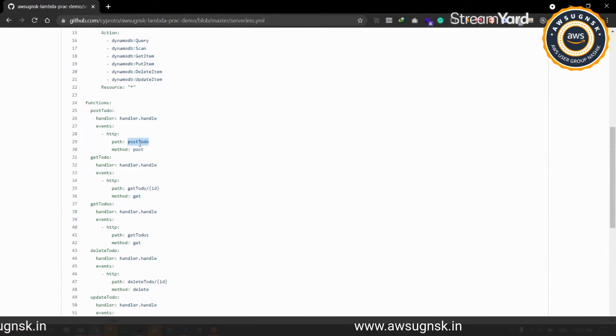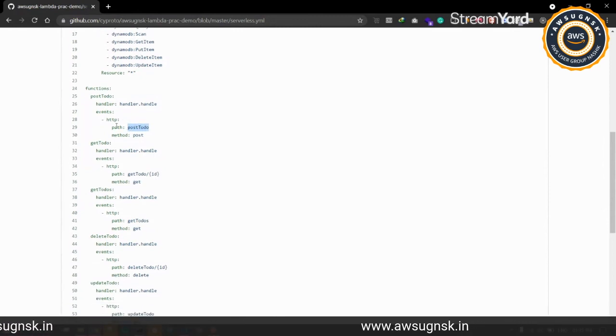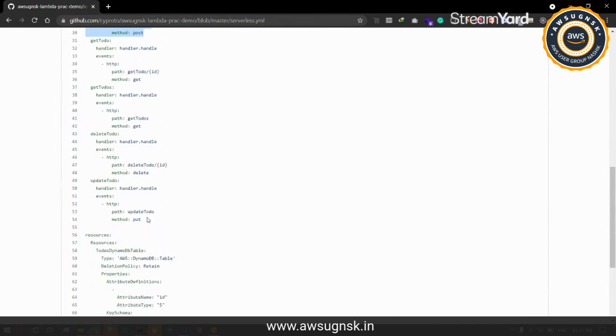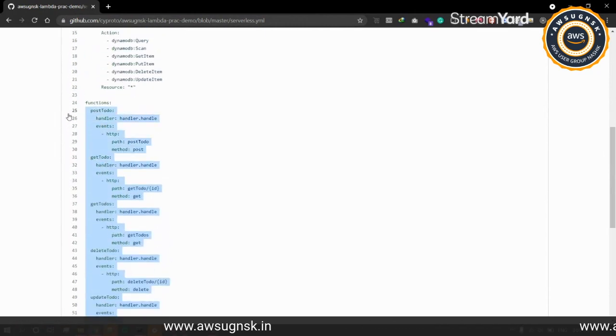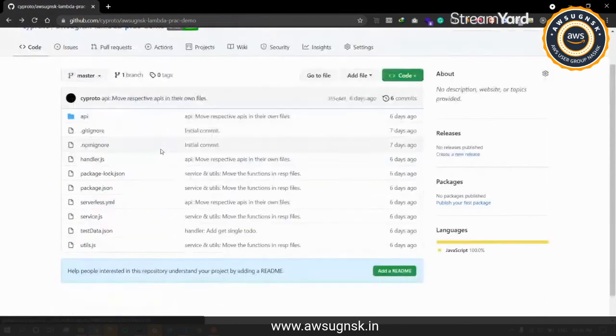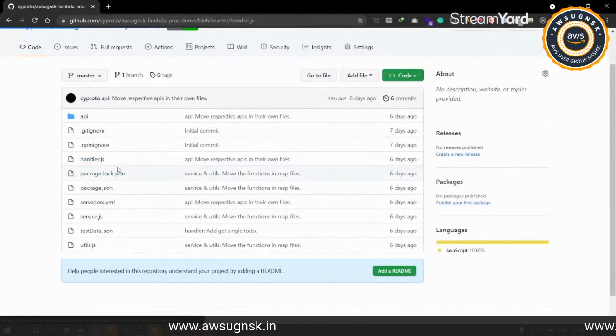So consider for post to do we have written the post to do function, so that will redirect it to that appropriate method. If you're able to see, we have the handler method over here, and all the events and API endpoints will remain the same. We have these five methods that we prepared in the session. So everything is that only. Then the second thing is handler.js.